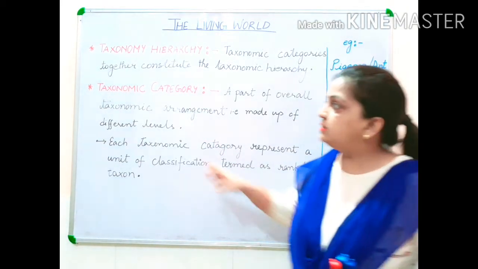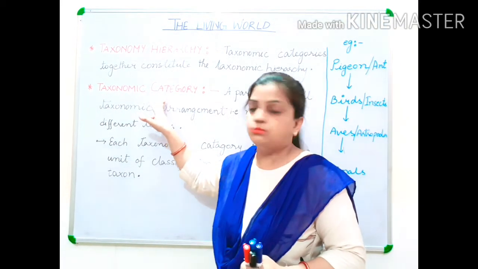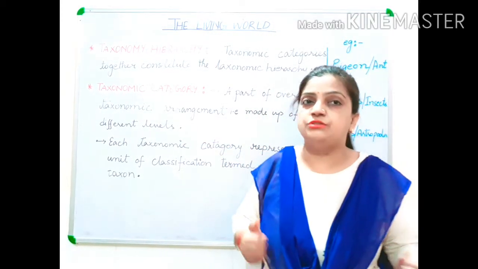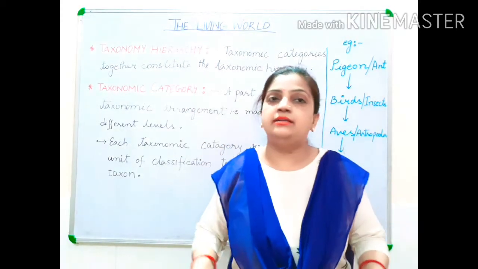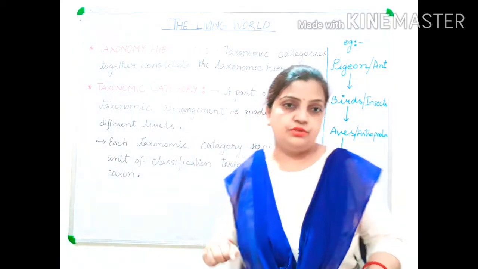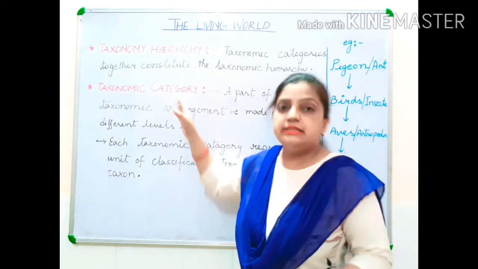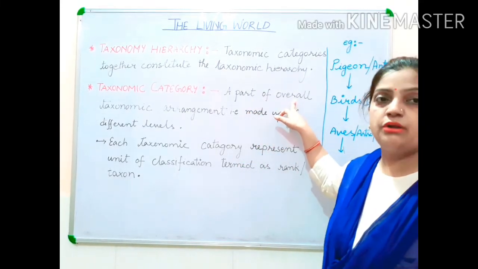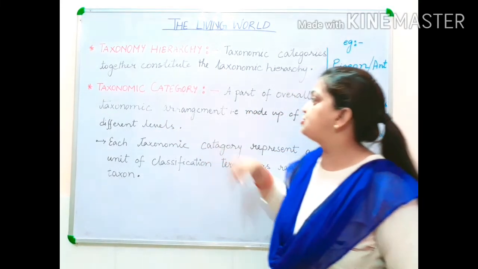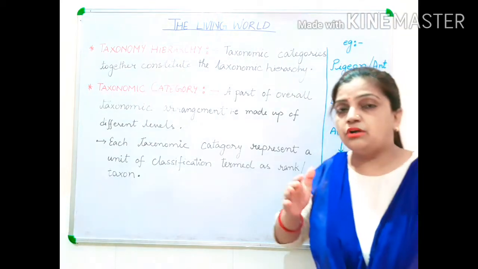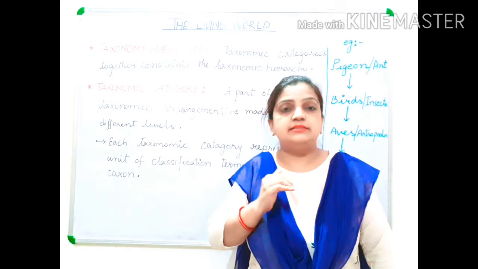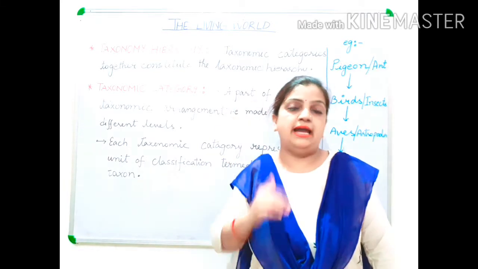You know the meaning of the terms now. Taxonomic has been taken from the word taxonomy, and category, you understand, means small groups. So within this part, what are we going to discuss? We are going to discuss a part of the overall taxonomic arrangement, that is, it is made up of different levels.